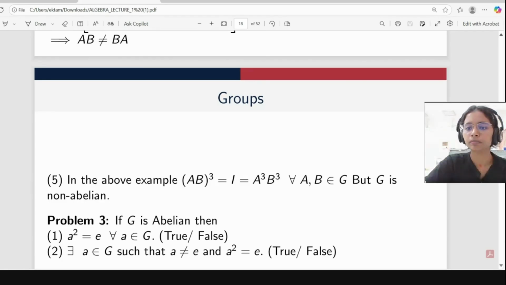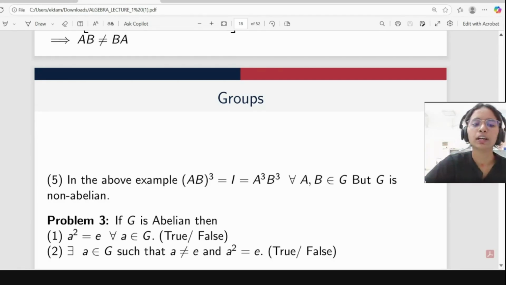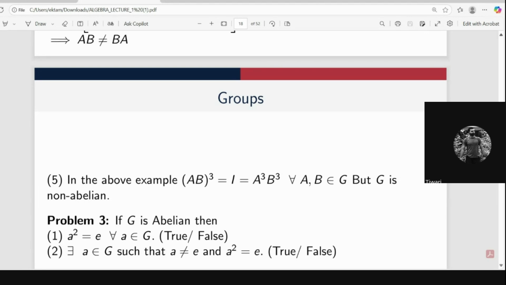What about others? The question is, suppose you have given an abelian group, so what can you say? A square will be equal to E for all A belongs to G. This is not true. Why?